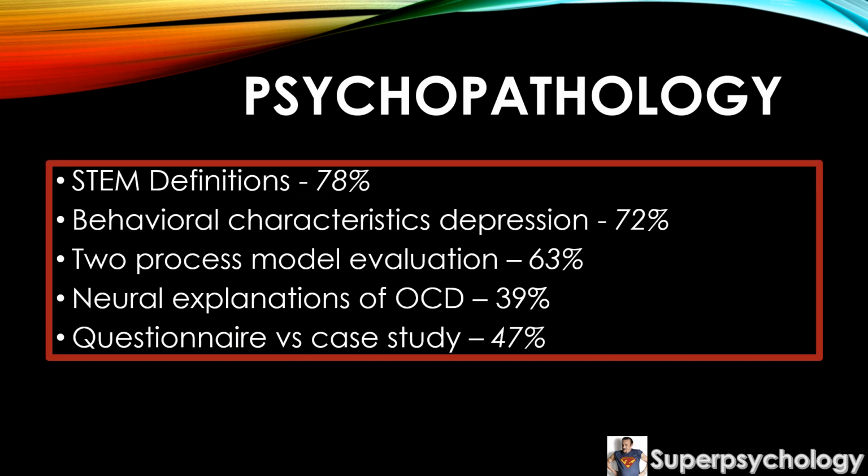Okay, so psychopathology. We'll start with the definitions question. In 2017, there was a 16 marker on definitions of abnormality, and now it's back in 2019 as a STEM question, so 6 marks application. Students did okay with this. The average mark was 78%.